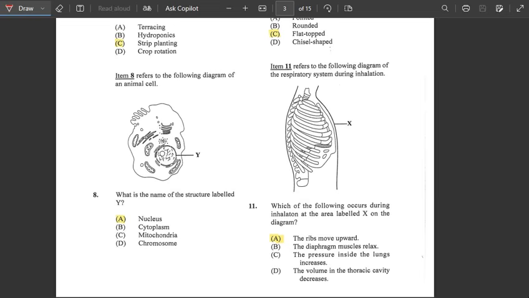So here we could see that the Y would represent the nucleus. Alright, so the answer would be A.